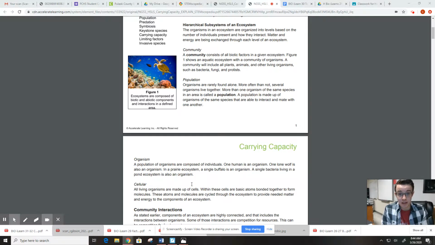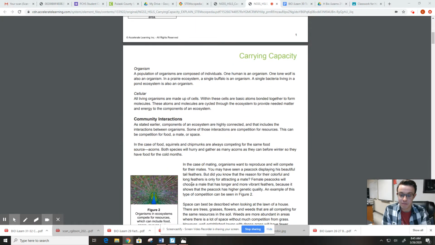And then you have a community. A community in an ecosystem is all of the biotic factors. It's every different species. So this is not just one species like population. Community is all of the different species together in an ecosystem. And then finally, the last level is an ecosystem, which is a community and all of the abiotic factors coming together. So that is kind of the hierarchy within an ecosystem.